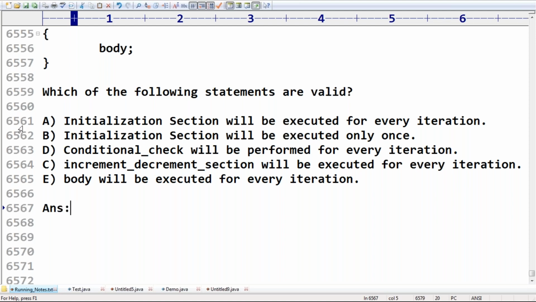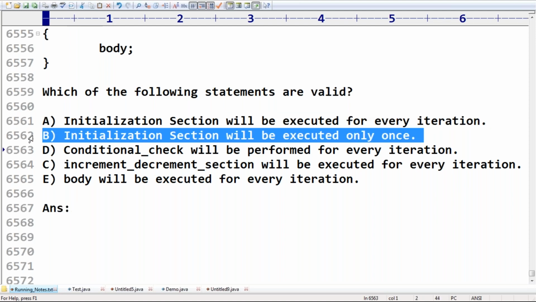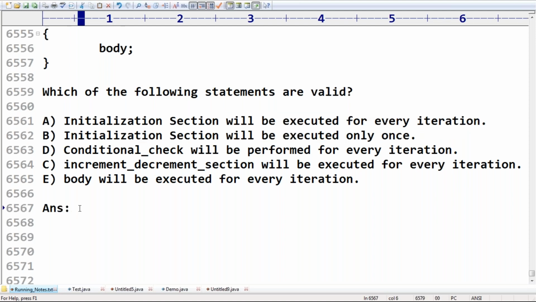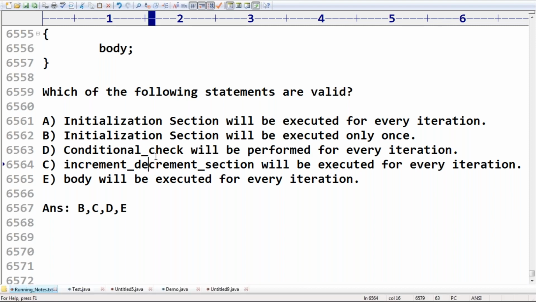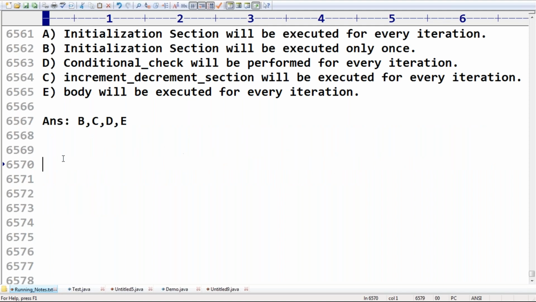Initialization section will be executed for every iteration. Initialization section will be executed only once. Okay, B, C, D, E, like this. Can I say B, C, D, E are valid? Some invalid combinations also, if you want, you can take, like saying body will be executed only once, increment and decrement section will be executed only once. That's all. This is only related to the syntax. You people should be aware.